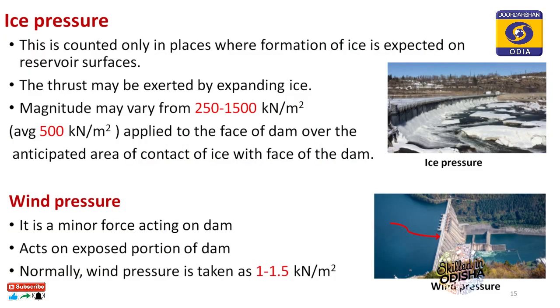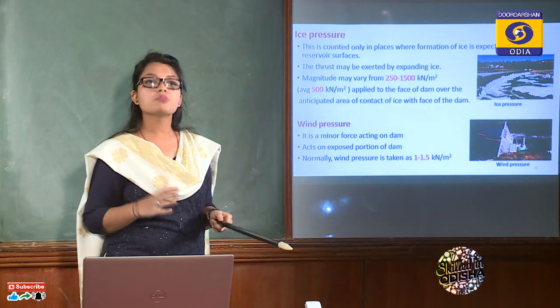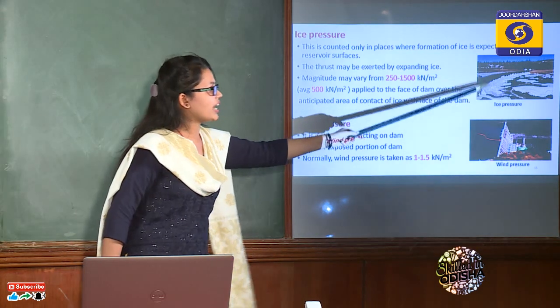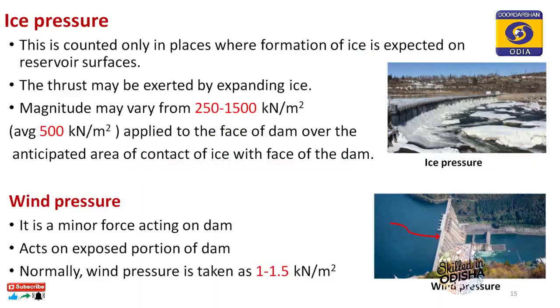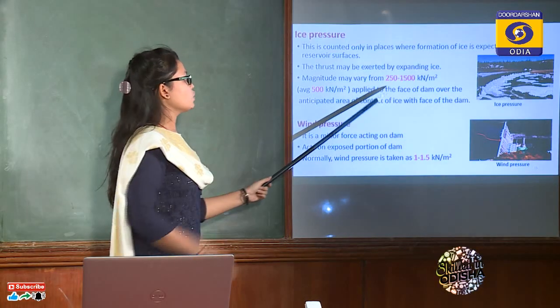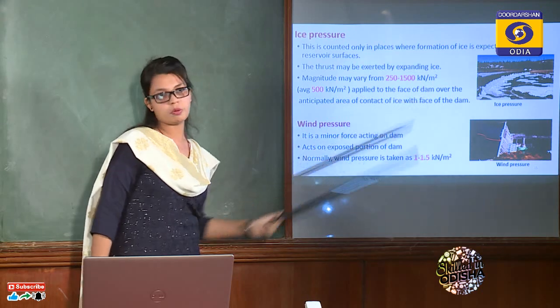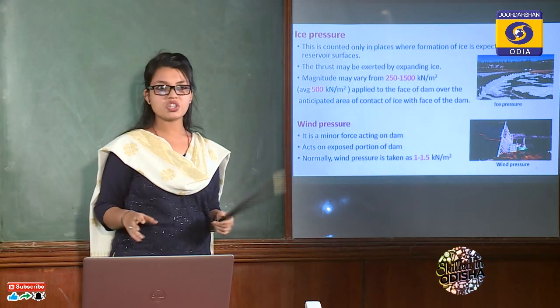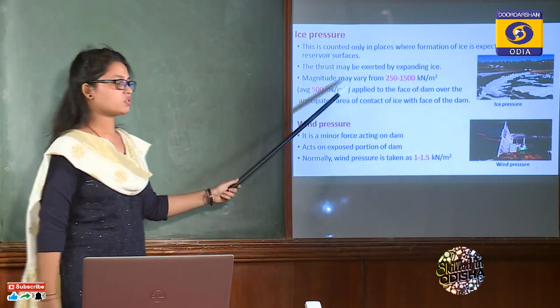Then come to ice pressure. Ice pressure will be counted only in those countries where ice may form on the reservoir side. In India, generally ice does not form in water reservoirs. So if ice is formed, then what happens? Ice melts and expands. During expansion, it will exert a pressure or thrust on the face of the dam coming in contact with it. The pressure intensity taken is 250 to 1500 kilonewton per meter square, depending upon the temperature variation. On an average 500 kilonewton per meter square is taken.